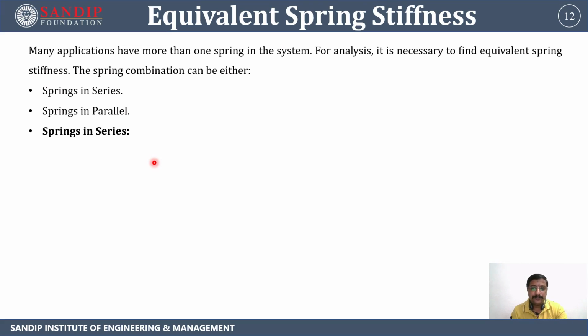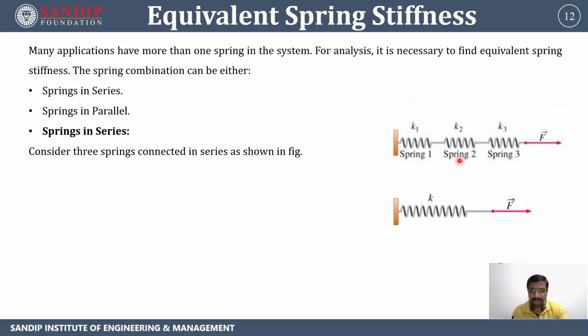So first we are going to discuss the springs in series. Consider three springs connected in series as shown in the figure. Here we can see these three springs, connected in series, having stiffnesses K1, K2 and K3, and the force is applied in this direction. Let F be the force acting on the system.